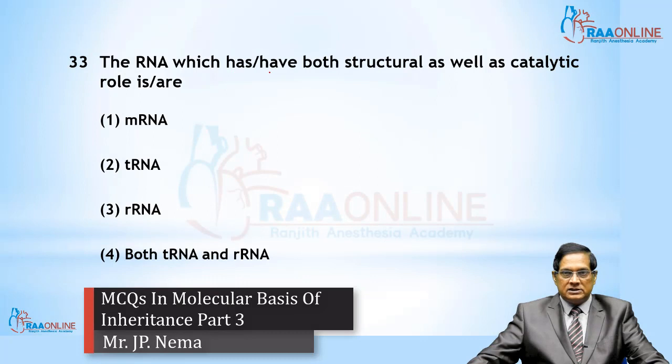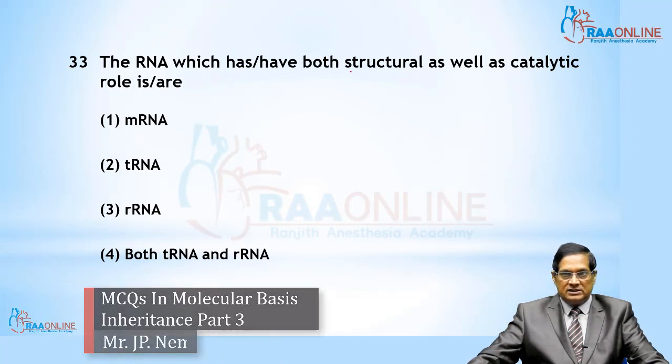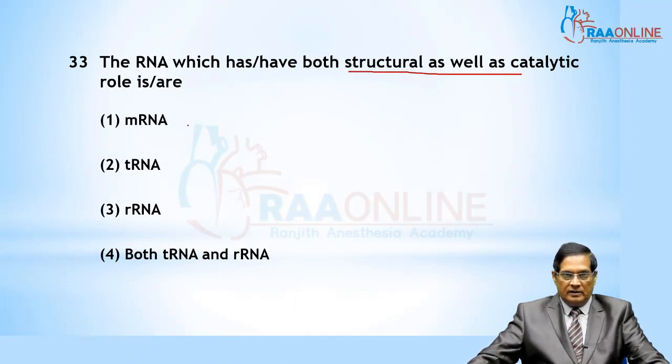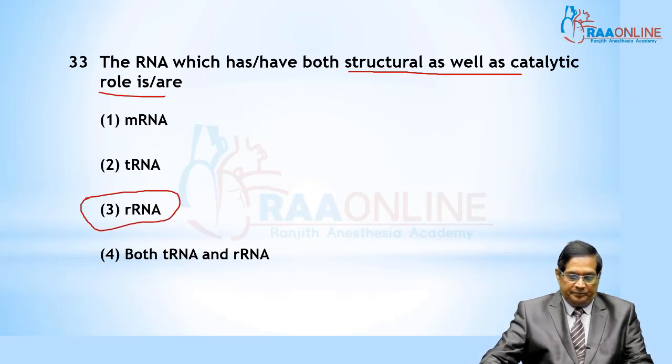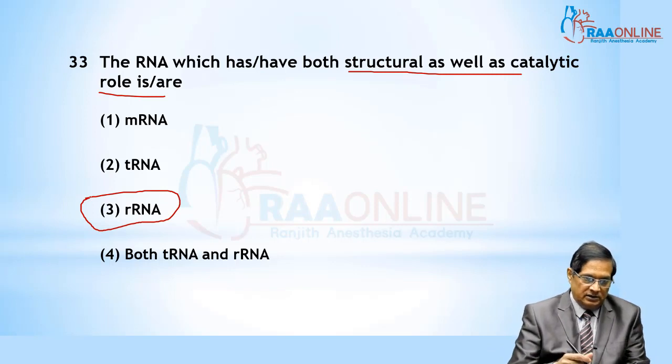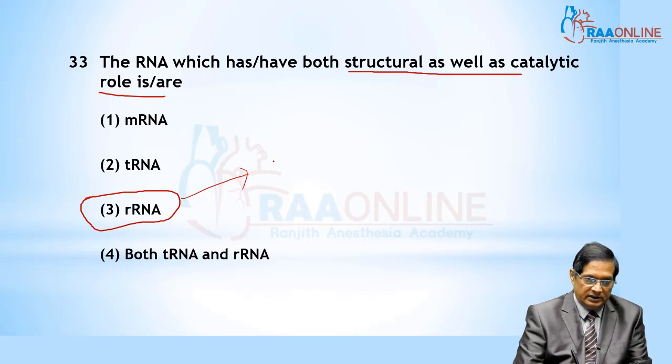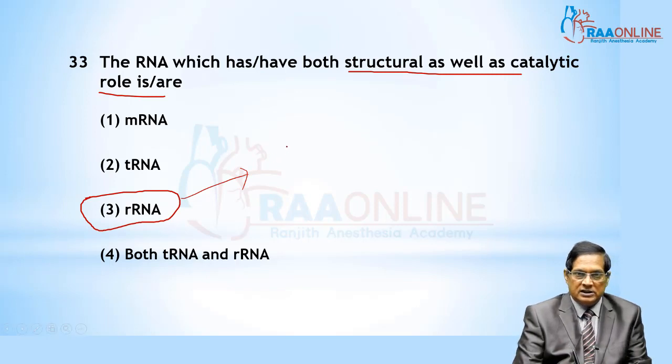The RNA which has both a structural as well as a catalytic role is ribosomal RNA, that is rRNA. It is contained in the ribosome. This RNA is found in the ribosome.